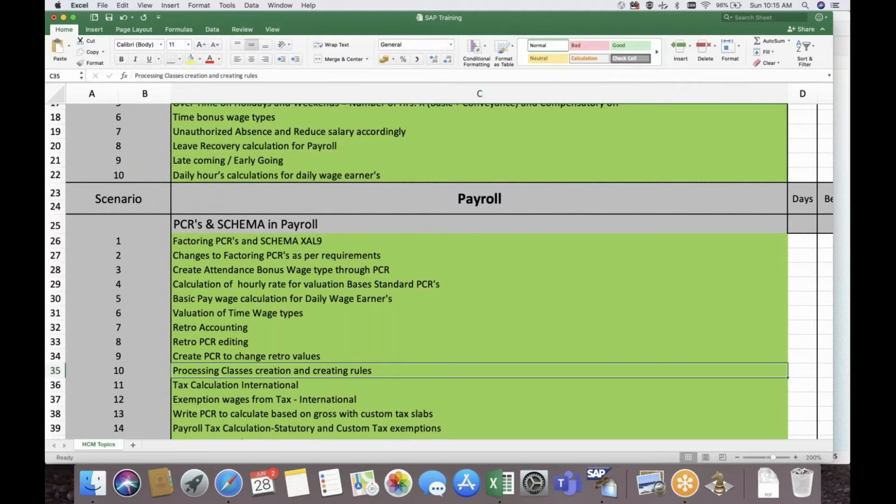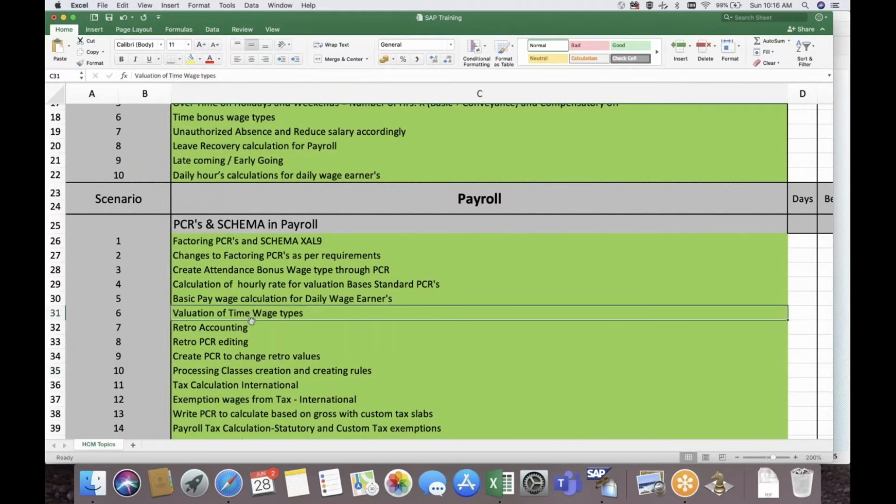We'll create our own custom processing class. Based on the processing class and its specifications, we'll write some logic in the PCR rules. Moreover, whatever topics we are discussing, at the same time we are going to work on different standard processing classes as well. Say for example, factoring is completely based on processing class 10. What are the PCRs there to understand processing class 10? All this I will explain.